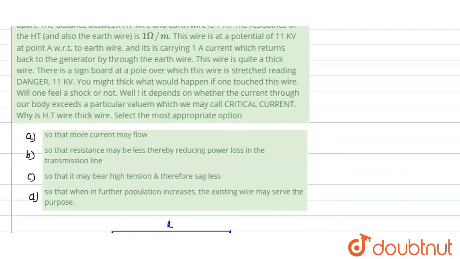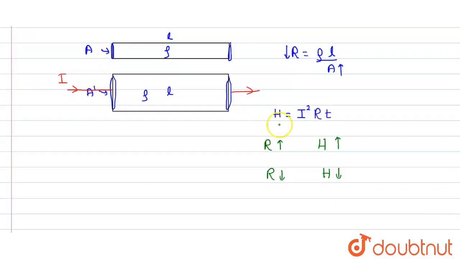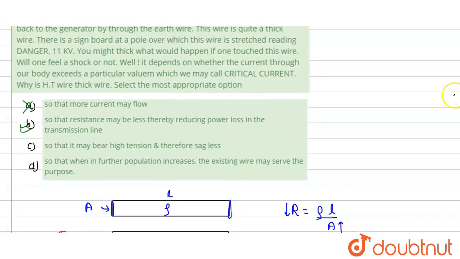So which is the correct option? The option 'so that more current may flow' is wrong. 'So that resistance may be less, thereby reducing power loss in the transmission line.' When we know the heat loss, we can calculate the power loss, because power loss equals H divided by T, so it is simply I square R. If R is reduced, then power loss is automatically reduced. So the B option is the correct option.